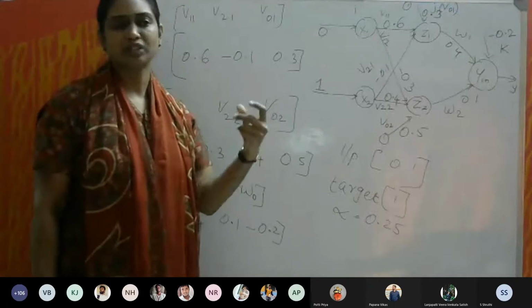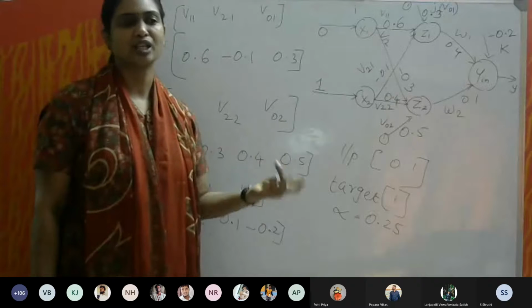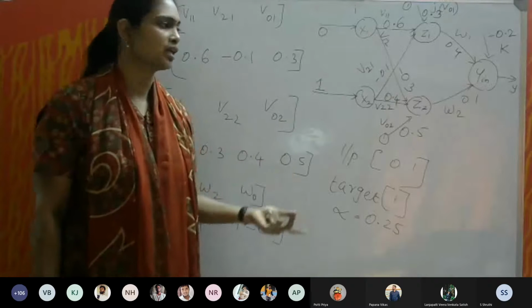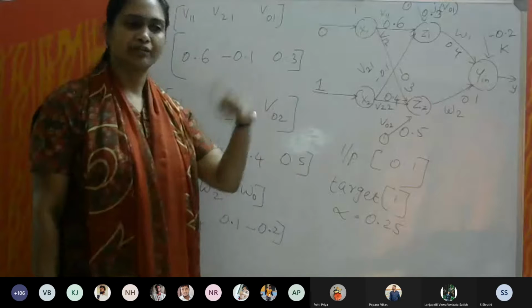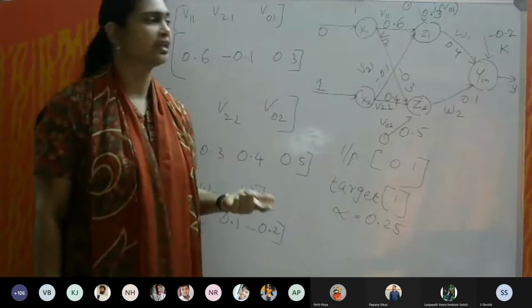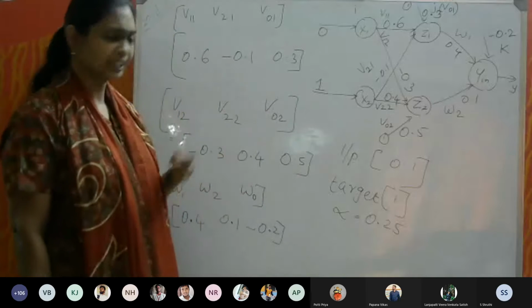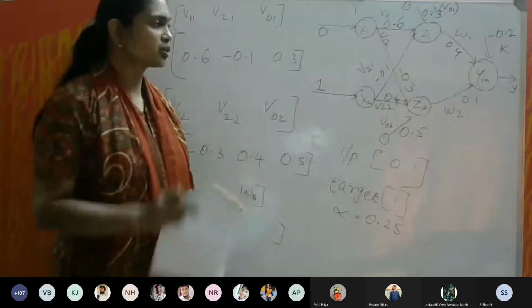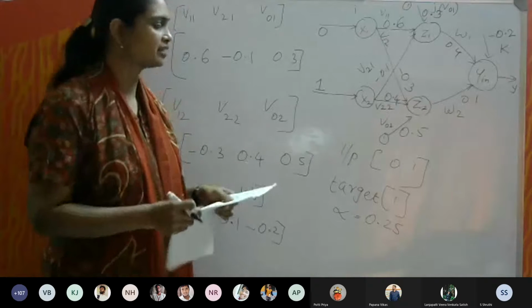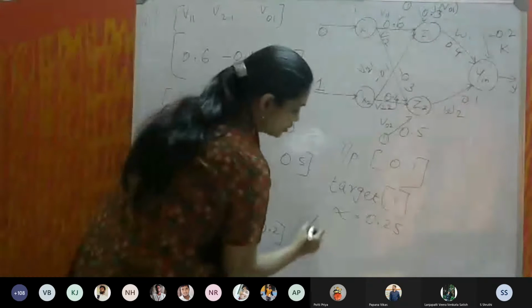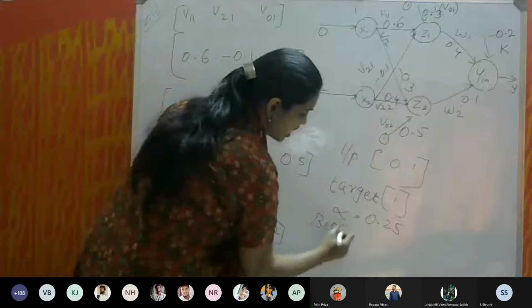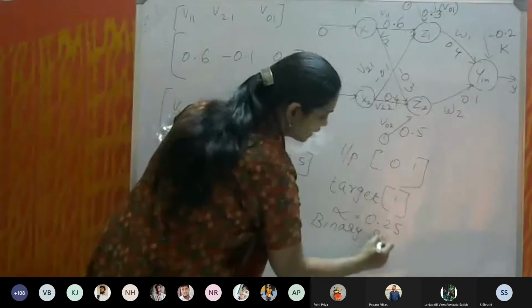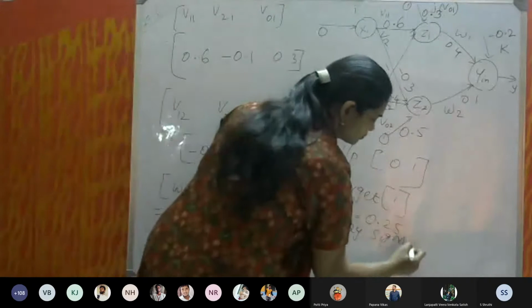If you differentiate, you will just get a constant value like 0 or 1. You will not get it in terms of a function again. In terms of f of x, we want. So here we are choosing binary sigmoidal activation function. You write the activation function as binary sigmoidal activation function.